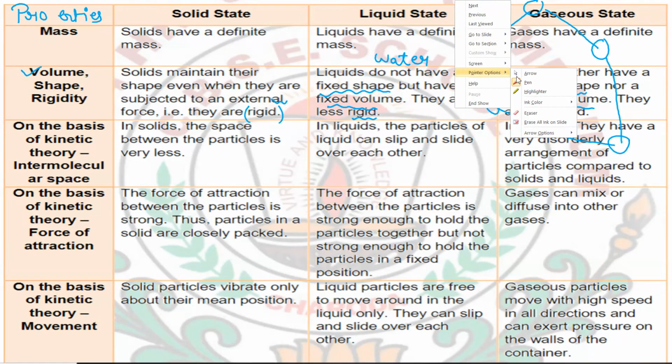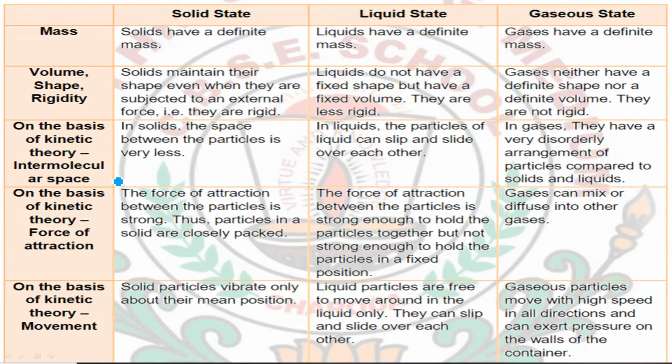Next, on the basis of the kinetic theory, the next property is intermolecular space. First I want to tell you what intermolecular space is. As I have told you, every matter is made up of particles.